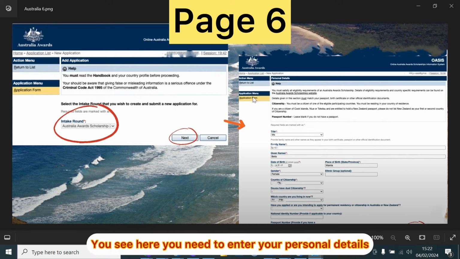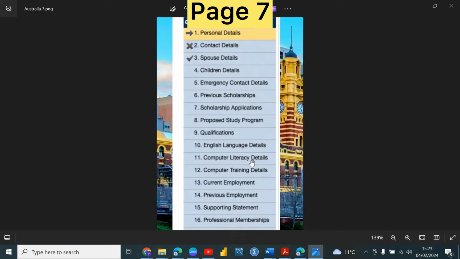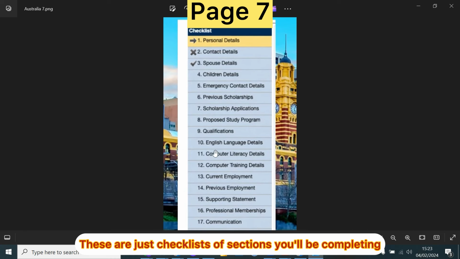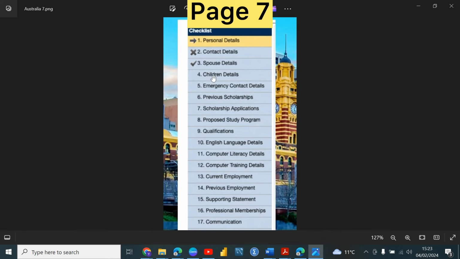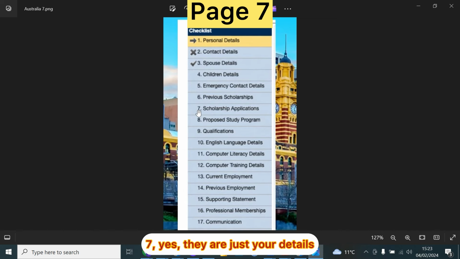You see here, you need to enter your personal details. Just fill out this information, which is just your personal details. After you fill out your personal details, these are just a checklist of sections you'll be completing when you are completing your application for this scholarship. All of this information from number 1 to number 7 is just asking you about your details.